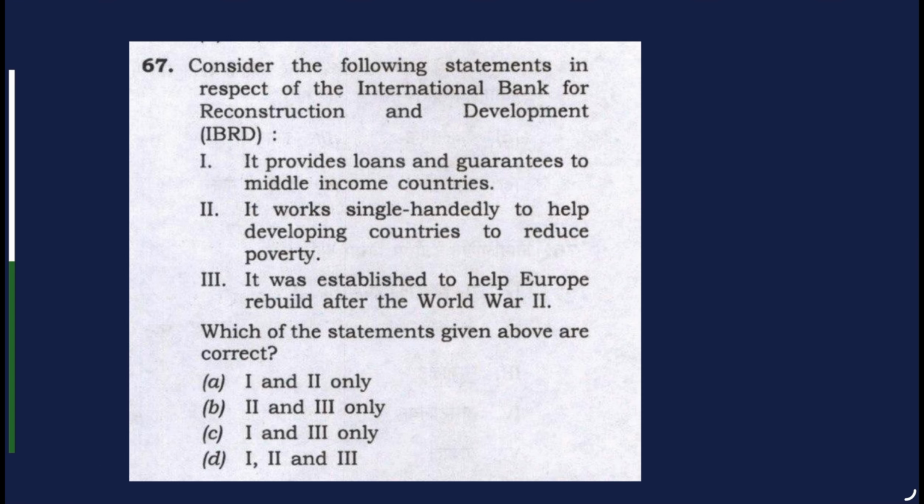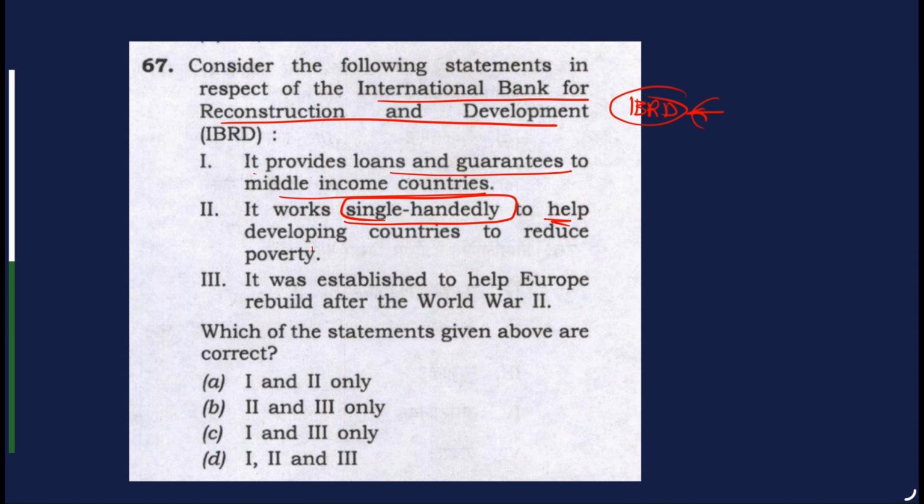Consider the following statements about the International Bank for Reconstruction and Development, IBRD. Even if an aspirant doesn't know what IBRD is, by identifying the words and seeing the pattern, he'll be able to identify the answer from this. So let's try to answer. It provides loans and guarantees to middle income countries. Okay. Next option. It works single-handedly to help developing countries to reduce poverty. "Single-handedly" is a red flag. It is an extreme statement.